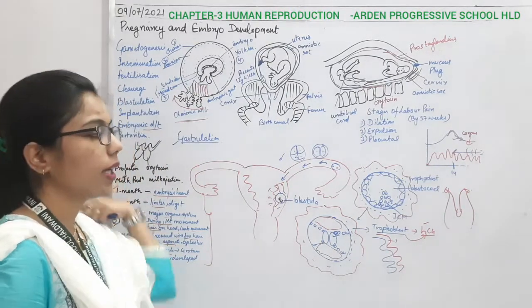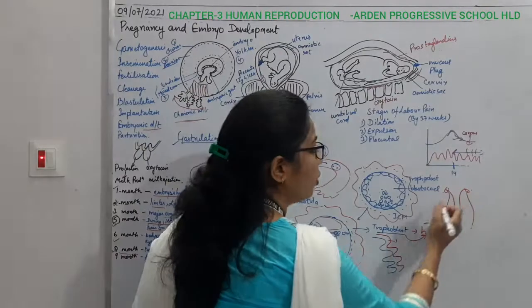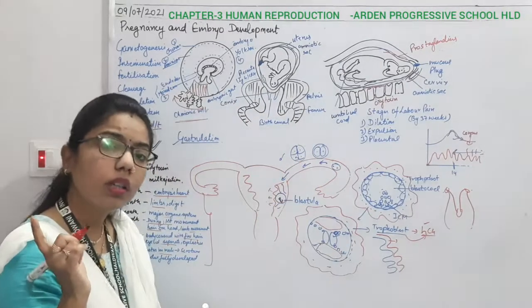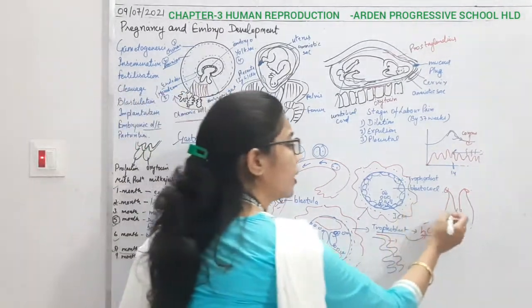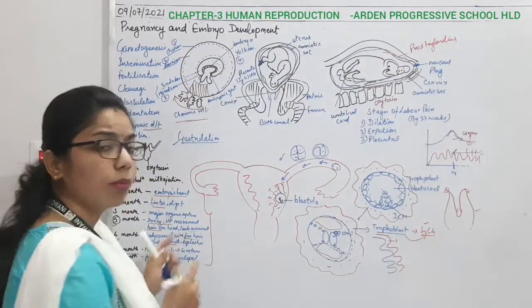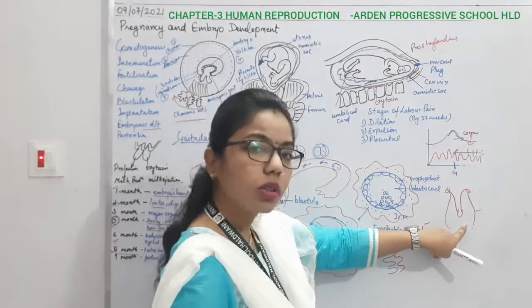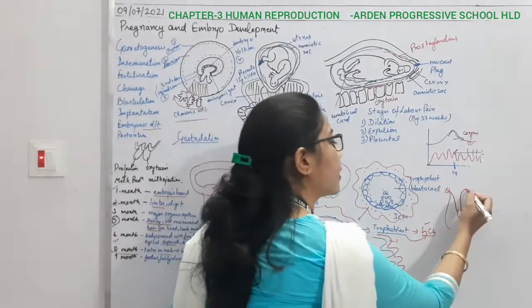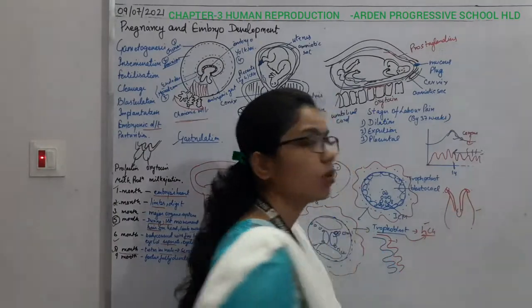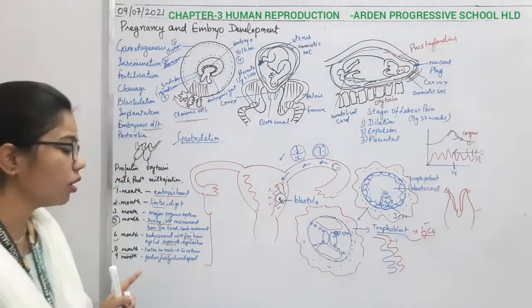It is very important, because we know that the testis is always located where? In the scrotum. If it is not moving, then again it's a problem in the body. Otherwise it should move from the abdominal cavity to the scrotum. And what is the canal through which it is moving? It is known as the inguinal canal. This question may be asked in examination, right?